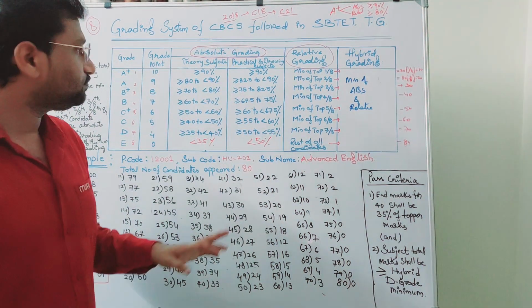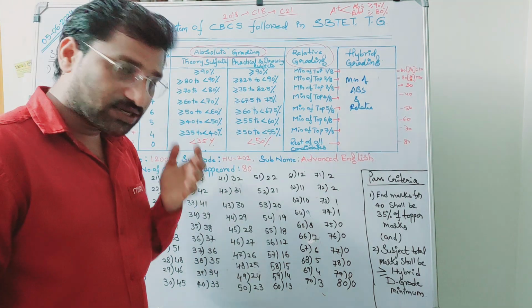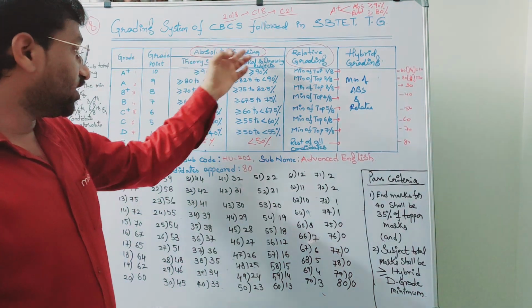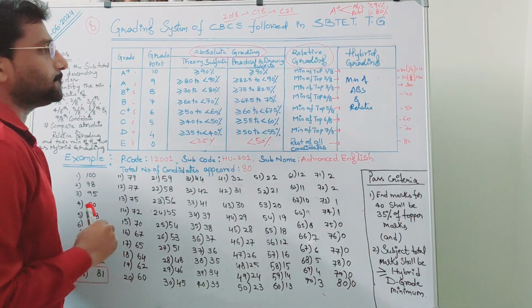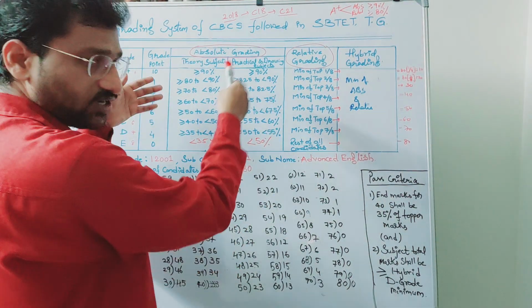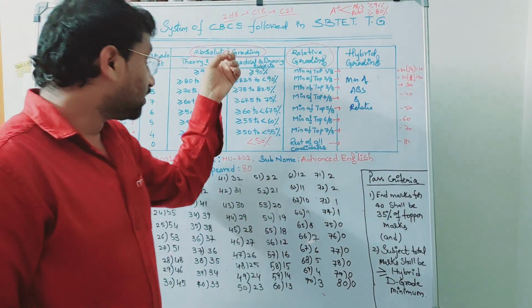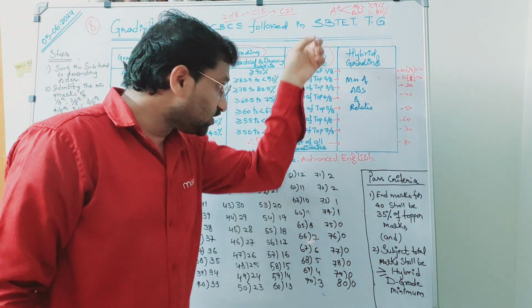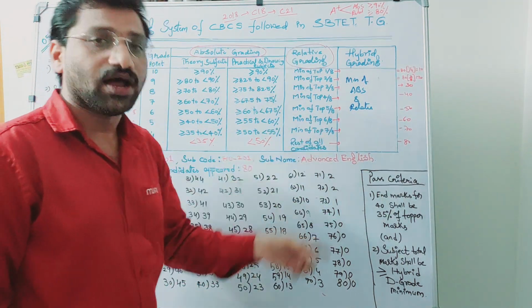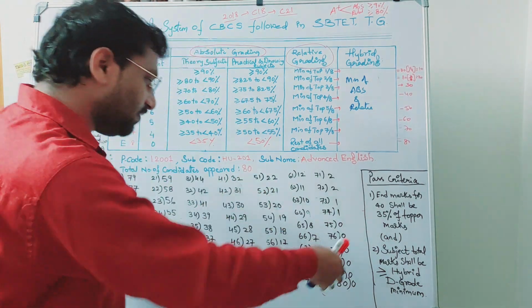For example, here we have a certain range of marks for absolute grading system. That is, for A plus it is greater than 90, and similarly we have certain range of marks. Now if we want to compare these two, we should also have a certain range of marks for relative grading also. Now how to get the relative grading range of marks, that I will explain with this example.